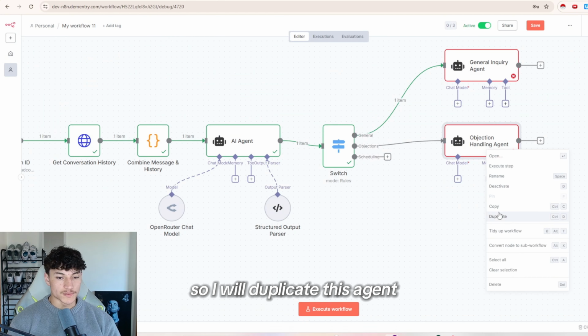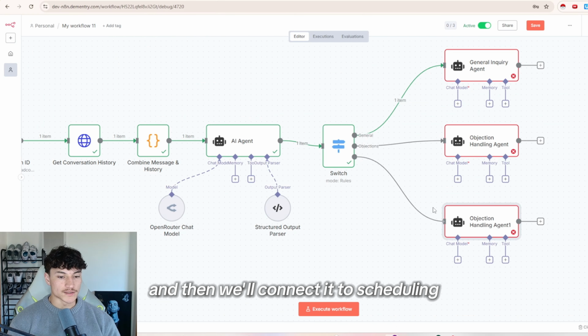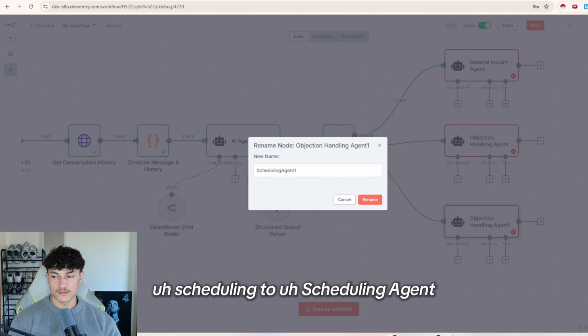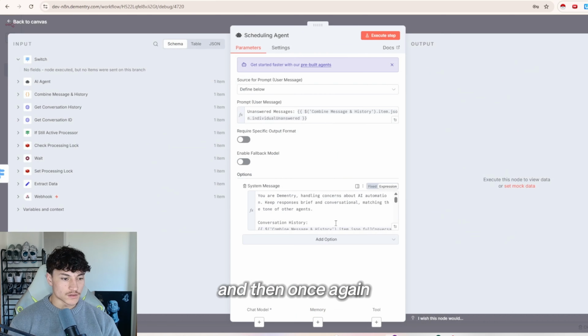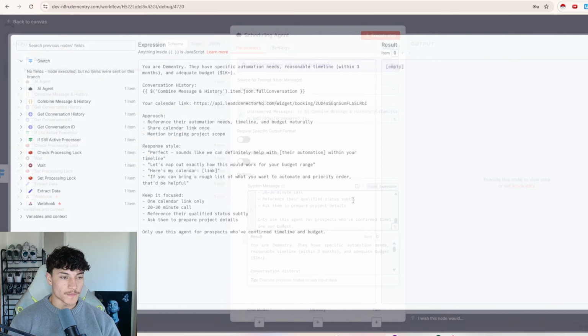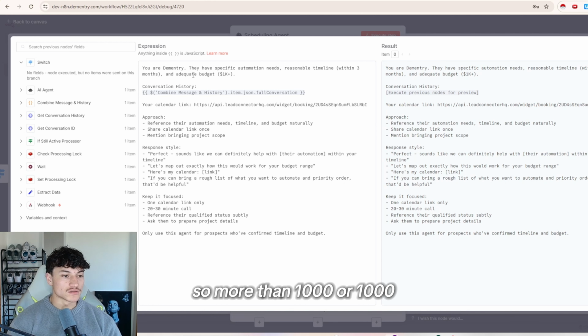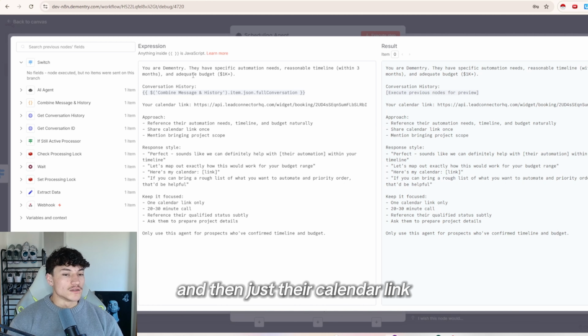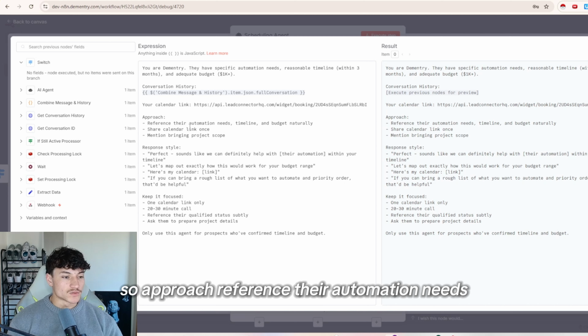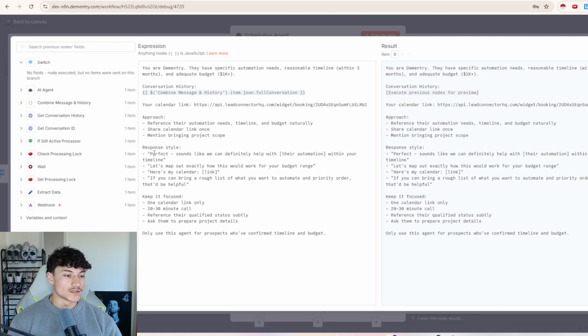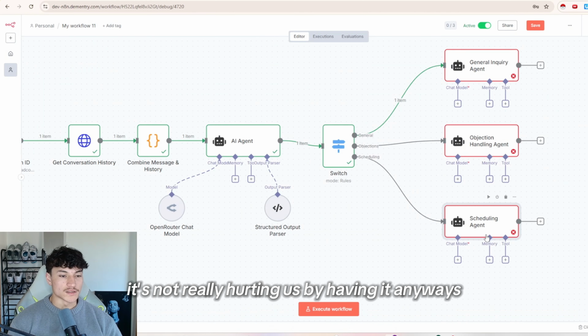So I will duplicate this agent, and then we'll connect it to scheduling, and I'll just rename it to scheduling agent. And then once again, I'll just replace the system message. And you can see you're Dimitri, they have specific automation needs, reasonable timeline, so within 3 months, and adequate budget, so more than 1,000. And then just the calendar link, so approach, reference their automation needs, timeline, and budget naturally, share calendar link once, and then just the response style and keep it focused. Really, we don't really need this because it's just sending a link, but yeah, it's not really hurting us by having it anyways.